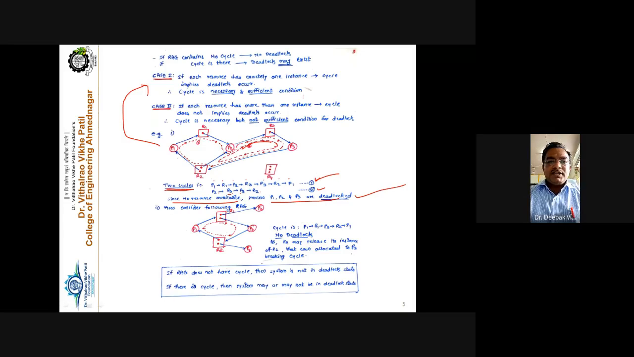Now, if there is a cycle, but the resources, the second category, have more than one instance, multiple instances, then a cycle does not imply the system enters into the deadlock state. So cycle is the necessary, but not the sufficient condition. Second case, we'll see here.